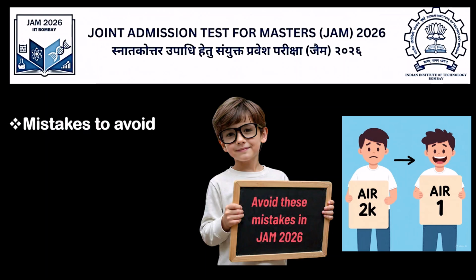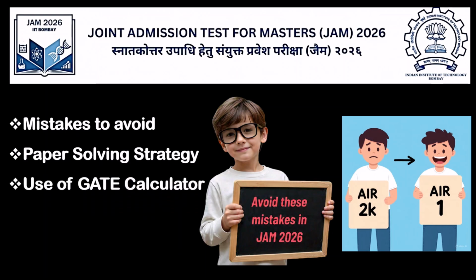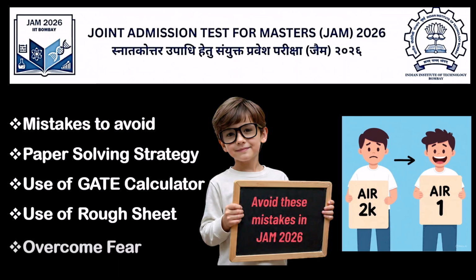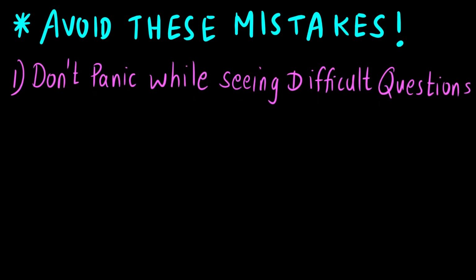Okay, so we'll discuss what mistakes should be avoided, the paper solving strategy, कैसे paper solve करना है, some tips related to the Gate calculator. Gate calculator is the name of the app. That same calculator is visible in both GATE and JAM exam. And then how to use a rough sheet. This is very important. Rough sheet कैसे use करना है वो देखेंगे. And at the end, how to overcome exam fear. So the first thing that we will discuss is the mistakes to avoid.